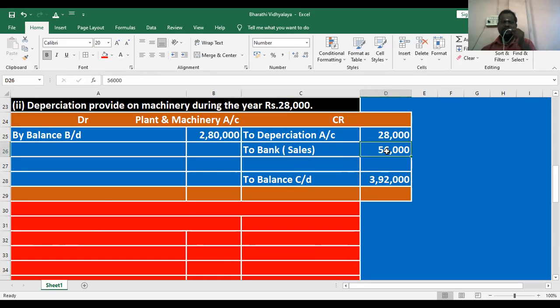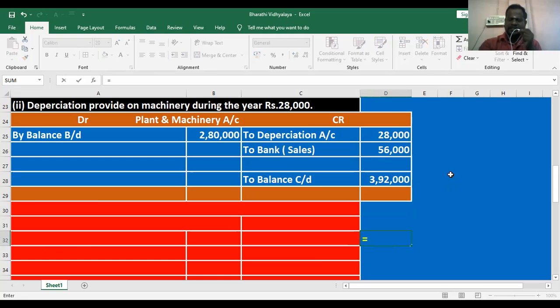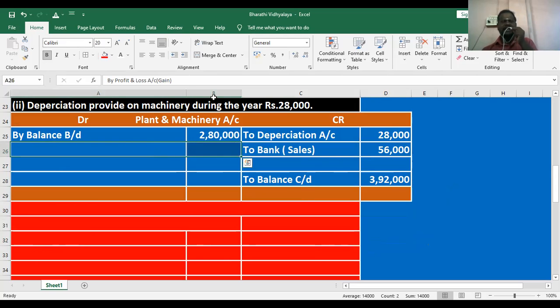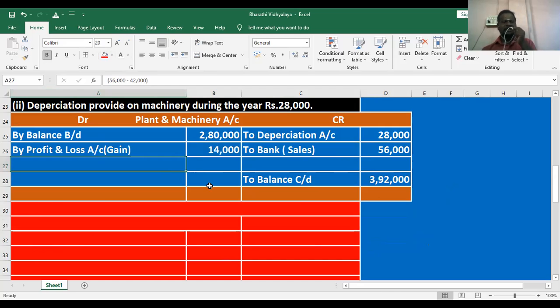56,000 sold. What is the cost? 42,000. What is the profit? Listen, student, very important point here. Sales price 56,000, cost 42,000. What is the remaining? 14,000 is profit. How do we record it in the plant and machinery account? Any gain is recorded at the debit side, any loss will be recorded in the credit side. Here gain, that's why recorded in debit side. So now the ledger is over.